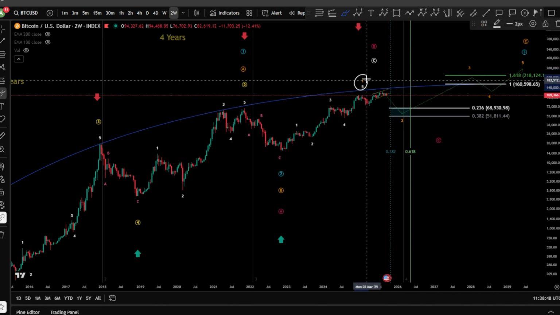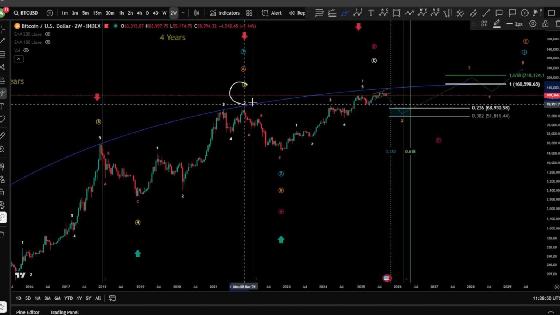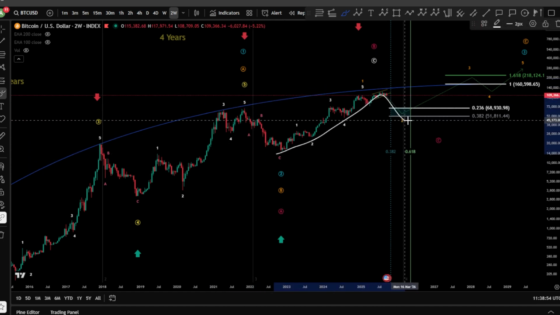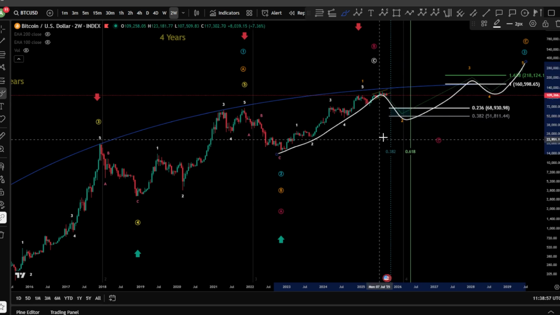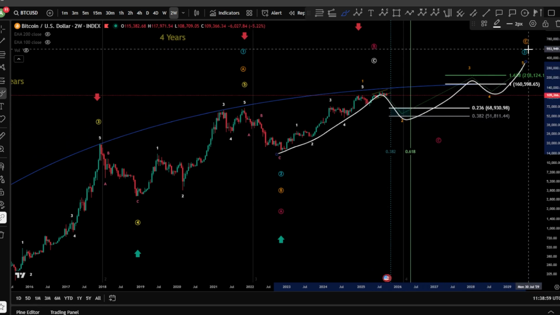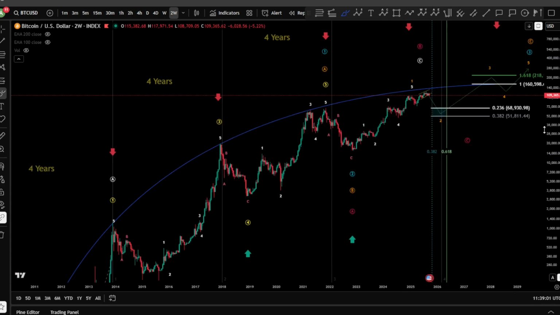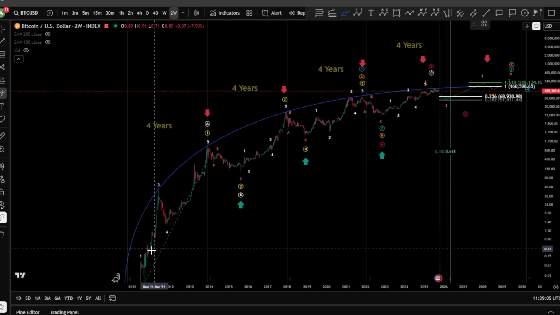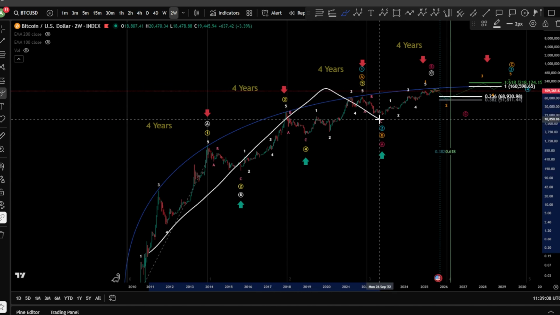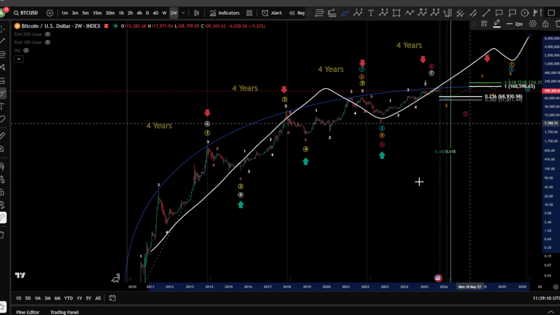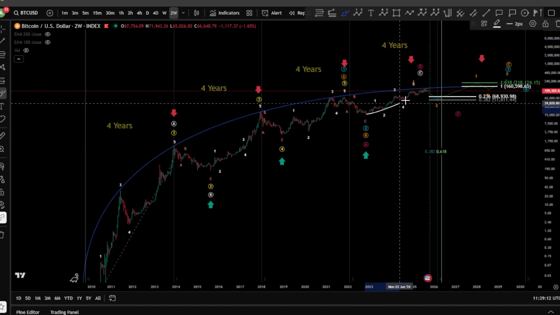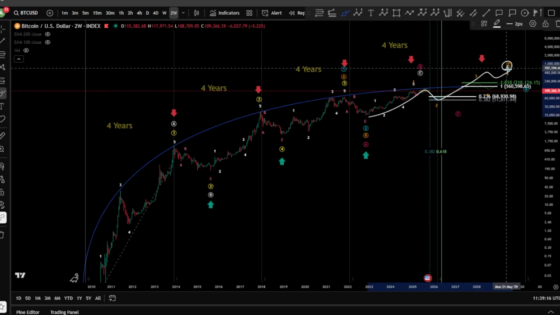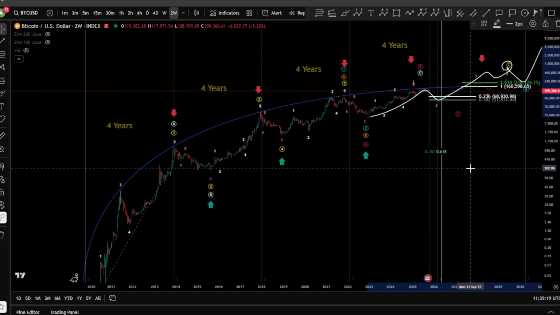Of course, much preferably is a wave 1, since you have a finished impulse over there, you have a correction in between, and you start, of course, a final impulse here toward the upside, whether it is a wave 3 or a wave C. Meaning, in a bigger view here and on the macro level, for the all-time history, you might be here in a potential 1, 2, and then 3, 4, and a 5 toward the upside for Bitcoin. And you are looking currently at a 1, 2, 3, 4, 5 for a wave 3, and then having 4 and a 5 toward the upside.